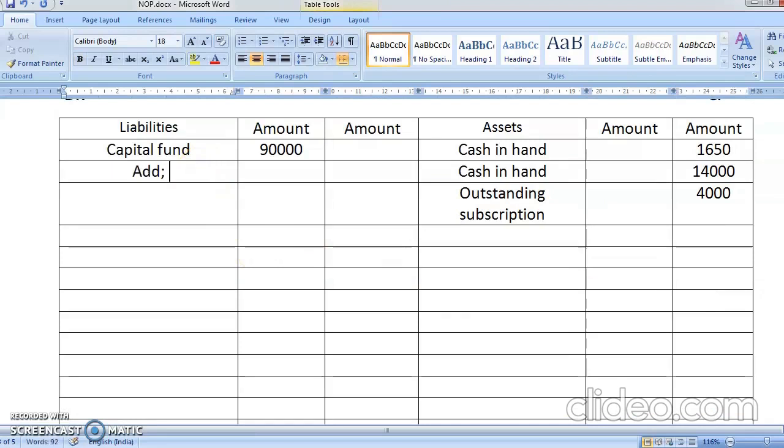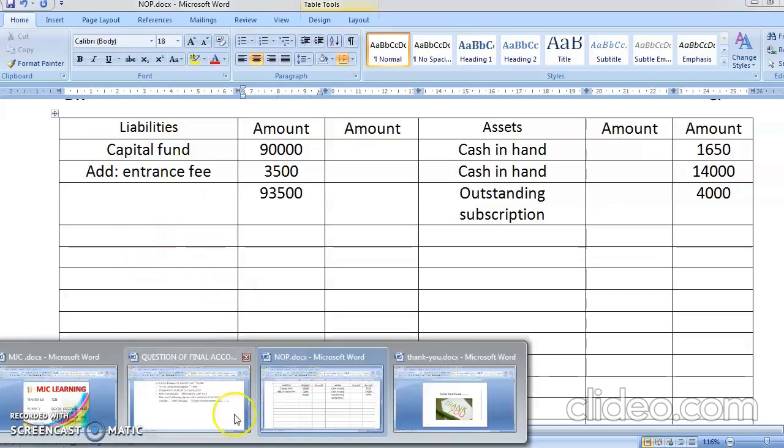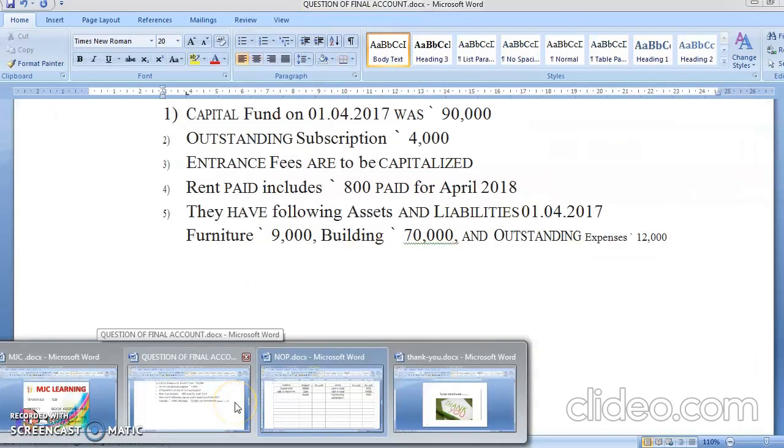Add entrance fees. As per the adjustment, entrance fees has to be capitalized. So that is 3,500. So the total comes to 93,500.